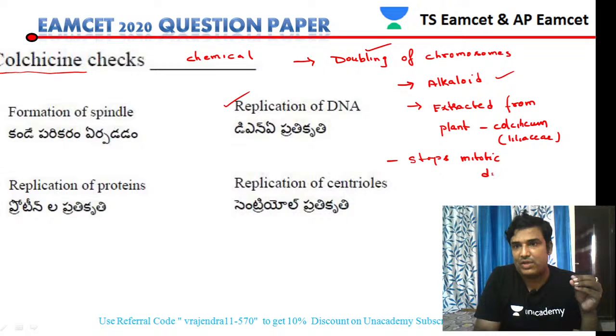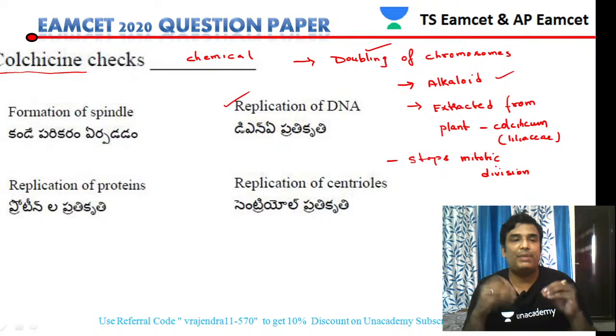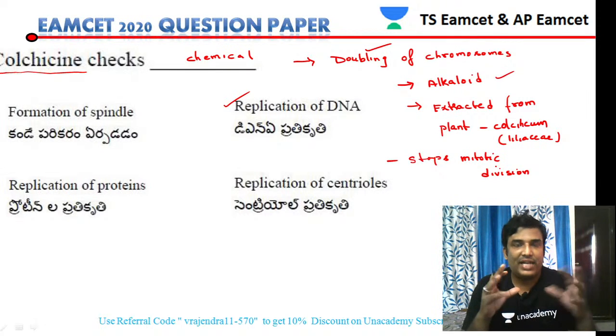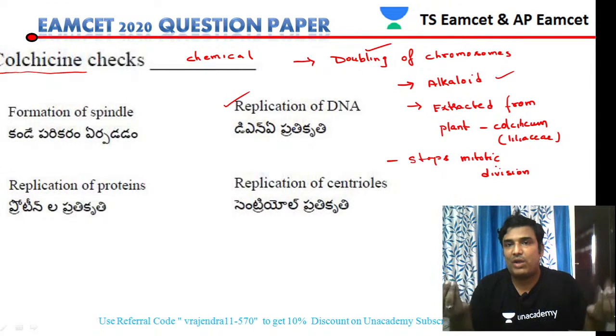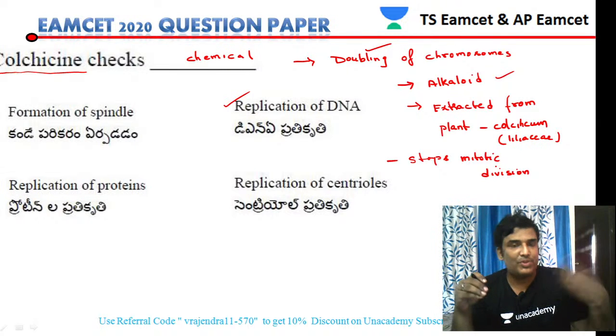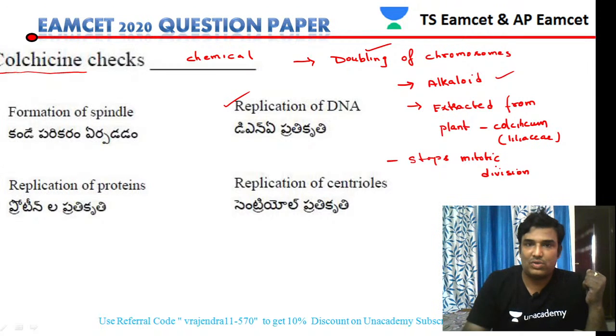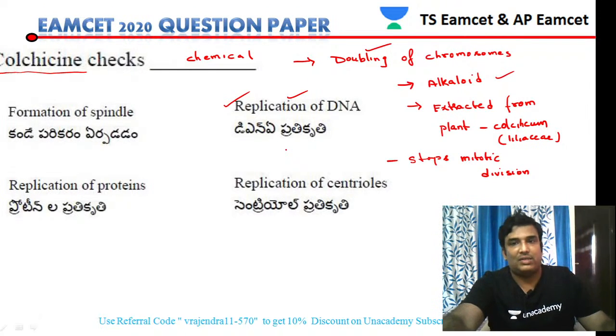So we stop cell division so that we can identify the stages of the cell division. If a scientist works on the cell division of particular organisms and wants to study the metaphase, prophase or anaphase, they use this chemical to stop the cell division and identify the stages under the microscope. At the same time, it doubles the chromosomes. If the chromosome is doubling, then certainly the DNA inside the chromosome will also get doubled. Such a process is called replication of DNA. So option 2 will be our answer.